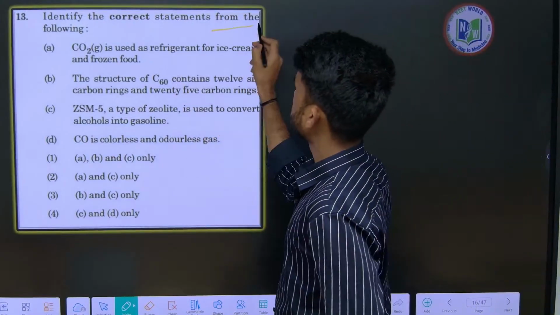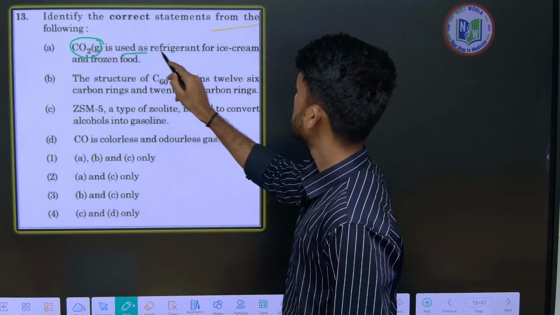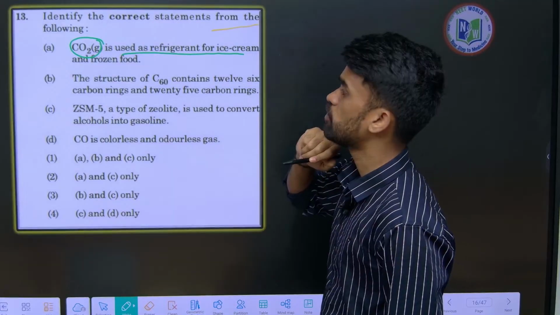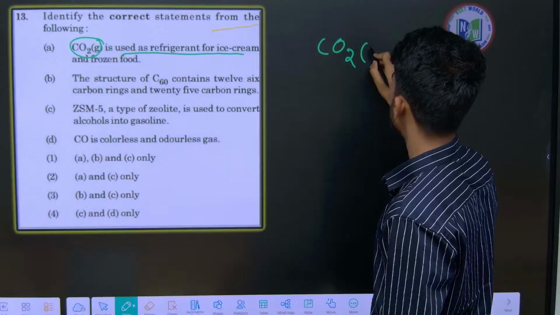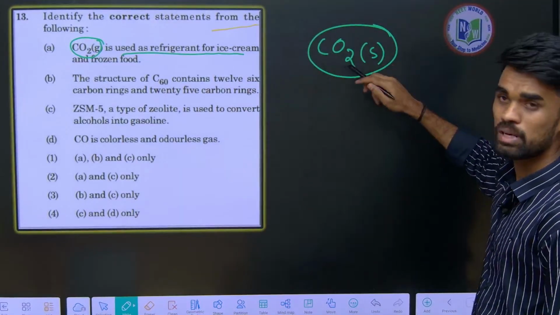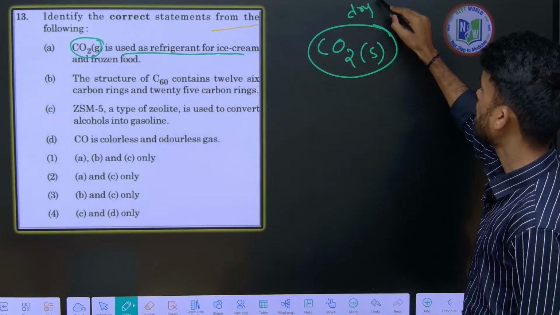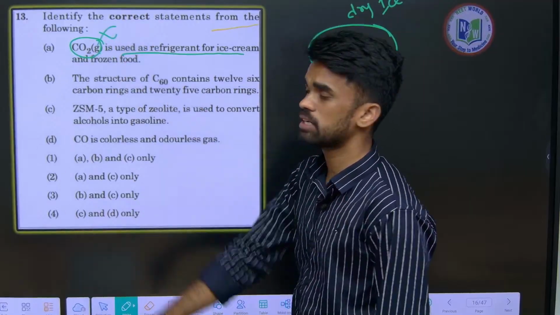Identify the correct statements from the following. CO2 gas is used as a refrigerant for ice cream and frozen food. See, not CO2 gas, it should be CO2 solid. This is what we call dry ice. CO2 solid will be called dry ice. So this is what is used, but it is mentioned as gas form. So this is not the correct one.